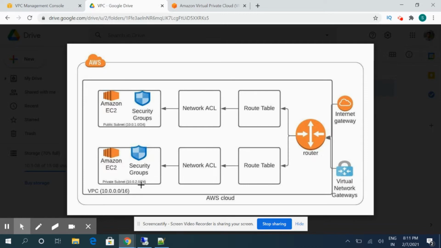Suppose we have a database, and the database has information which we want to restrict users from accessing, because we cannot be sure whether a particular user is entitled to fetch the data available on that database. So we create our databases in a private subnet only. A subnet is basically a segment of the Amazon VPC's IP range where we can launch our EC2 instances.